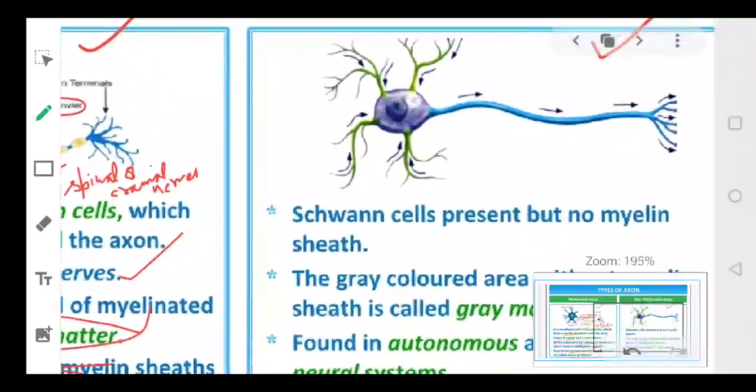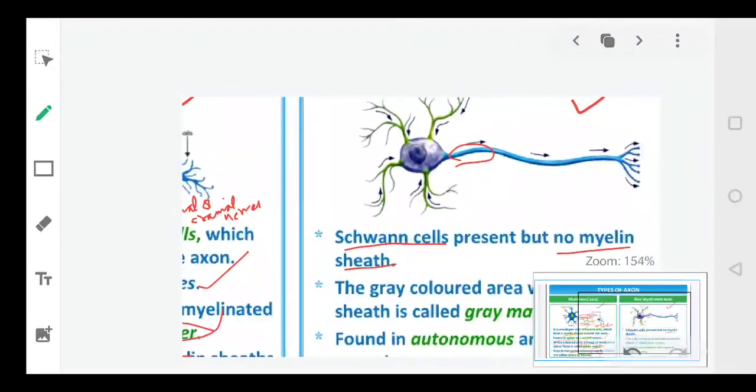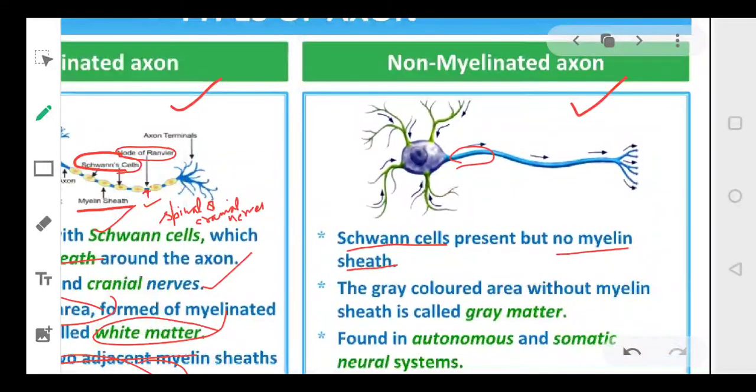Now let's see, we have non-myelinated nerve fibers. Here Schwann cells are present, but there is no myelin sheath. Okay, here the Schwann cells are present, but the myelin sheath is absent. There, the myelin sheath was present, Schwann cells were present, and nodes of Ranvier were there. Here only Schwann cells are present, there is no myelin sheath.